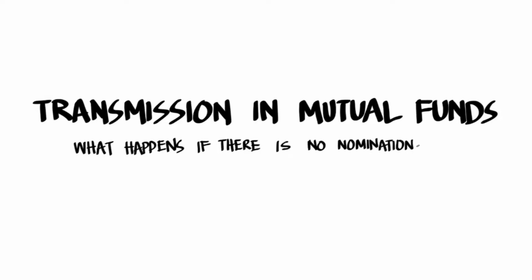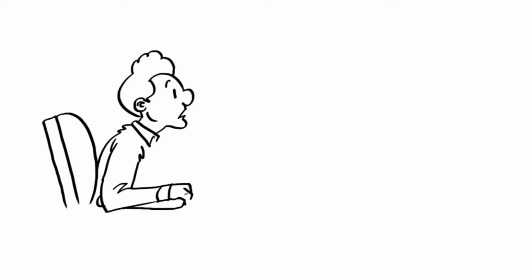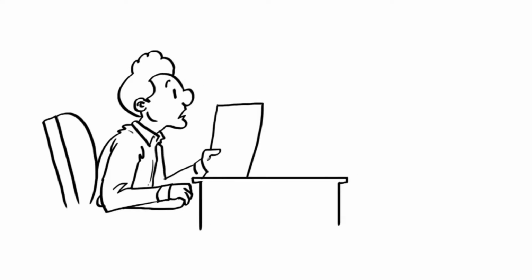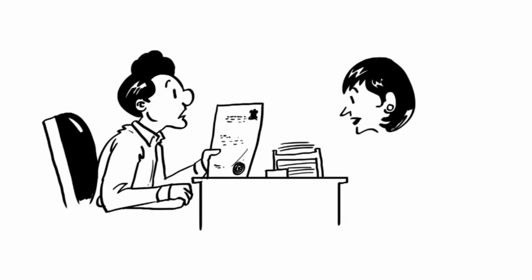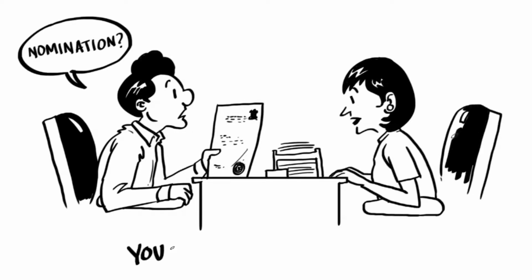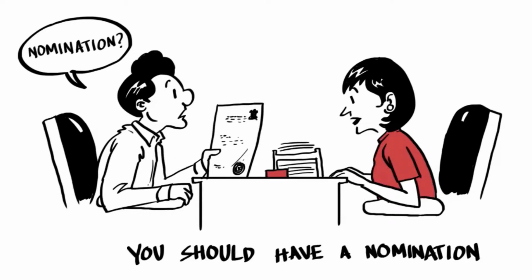Alka finds a few mutual fund statements in the files after her father had passed away. She approaches the mutual fund to claim the money. She is told that she has to complete additional paperwork since there is no nomination in her name. Alka is not alone. Since nomination is voluntary, it tends to be neglected.